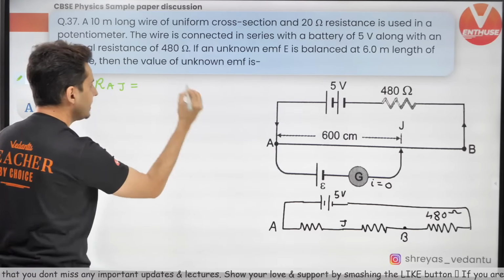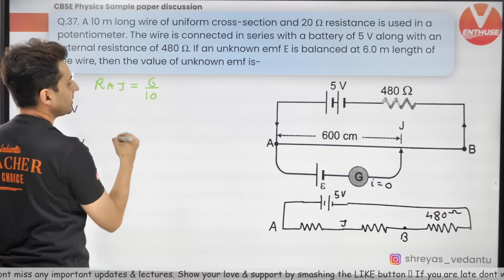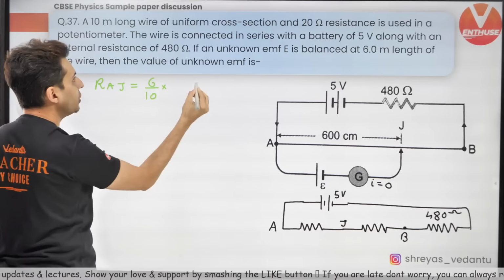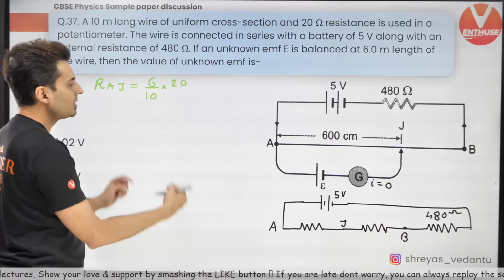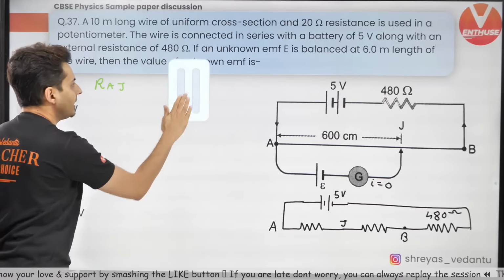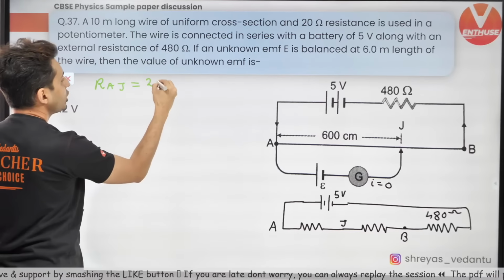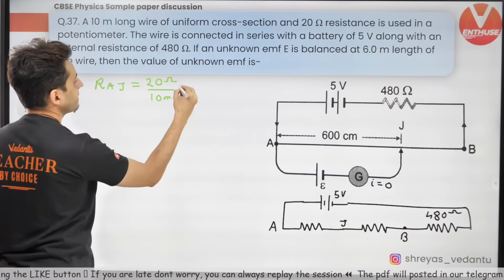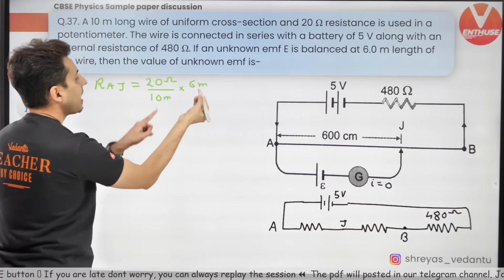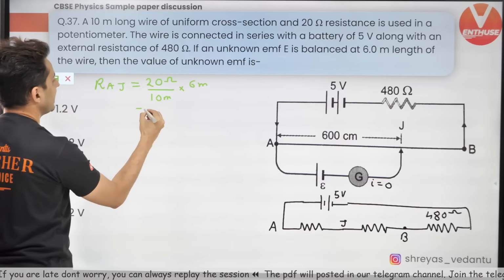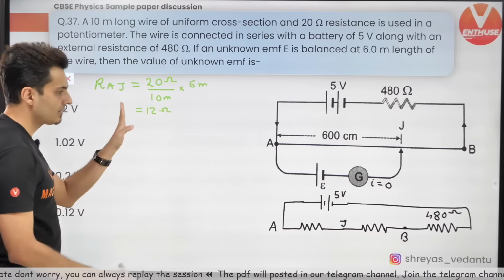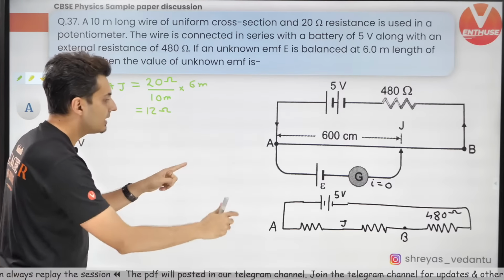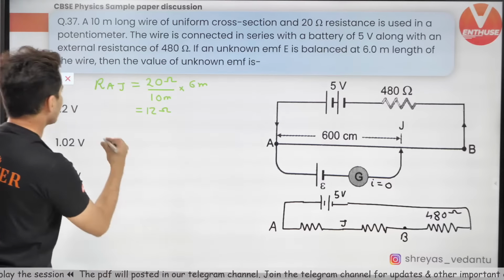It is 6 meters by 10 meters into 20. I hope this makes sense. If you still didn't understand it, think of it this way: 20 ohms for 10 meters, so for 6 meters, how much? As simple as that. So that is 12 ohm, guys. Everybody clear till this point? Yes. Similarly, what will be this resistance?